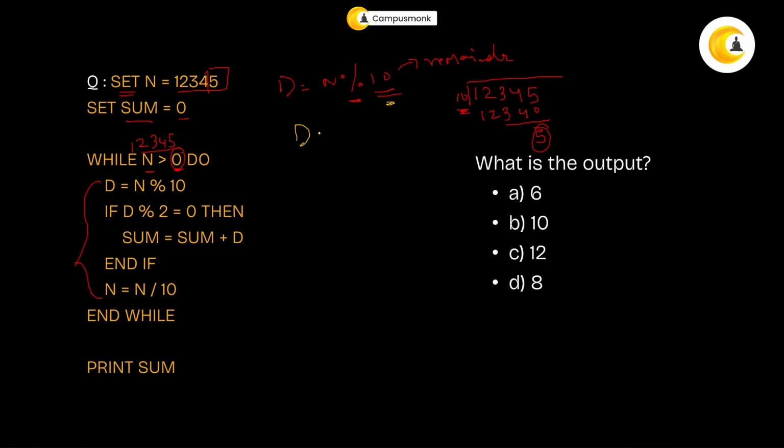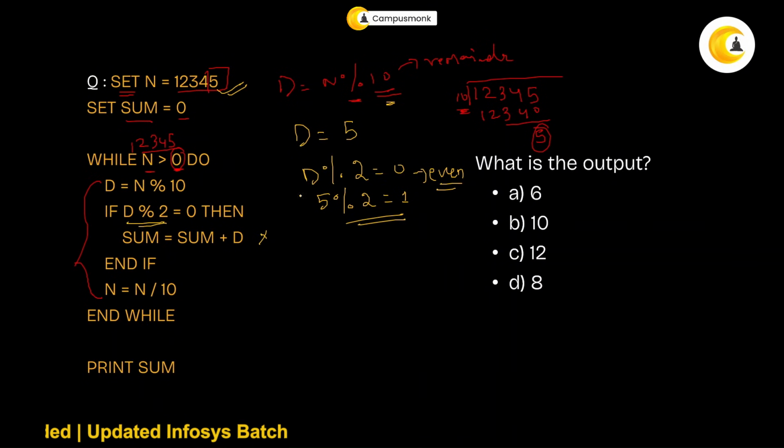Okay, so your d will be equal to 5 for now. Now if your d mod 2 is equal to 0, then what am I checking? I'm checking if it is even or not, correct? Mod 2 means you're always going to check for even or odd. So 5 mod 2 will not be 0, it will be 1, correct? So you are not doing this, you will go back.